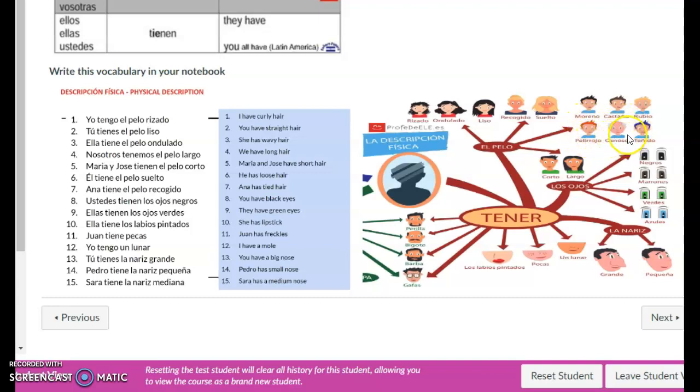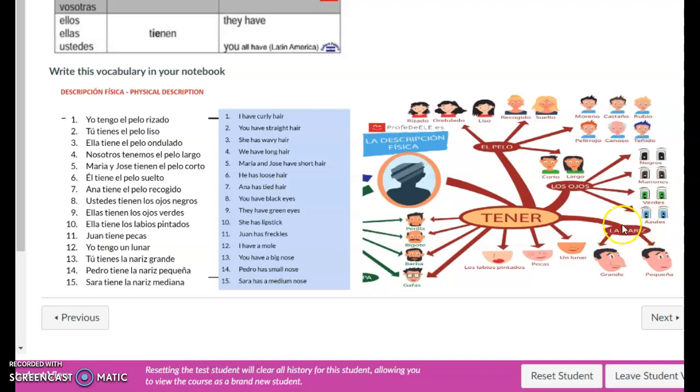Canoso is white hair when you get older, that your hair starts changing color. So it's going to be canoso. Teñido, dyed, when you change the color of your hair intentionally. Here we have the eyes. Pay attention to the pronunciation. Los ojos. And then you say the colors. It's plural. Every time these are going to be plural because ojos is plural. So, yo tengo los ojos negros, marrones, verdes, azules.